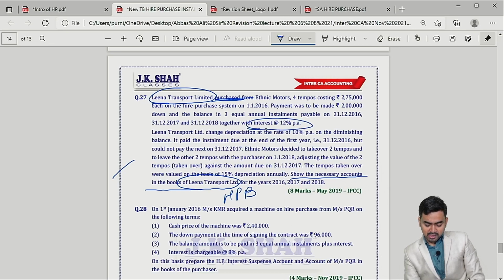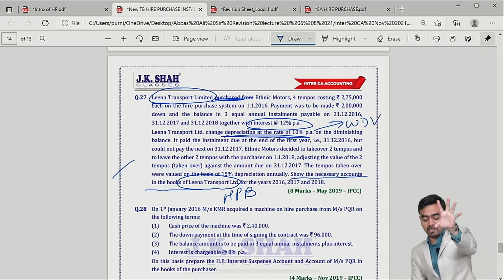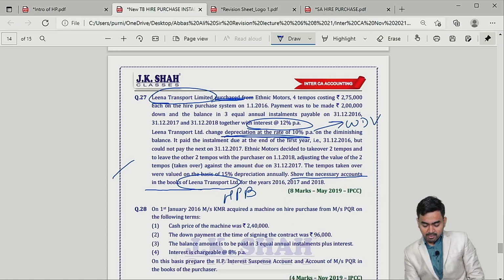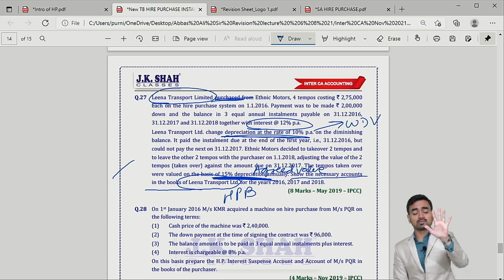See, interest rate is there. It's okay. Depreciation is 10%, so this rate will be useful for WDV calculation. When the vendor repossesses the goods, then the vendor will consider 15% depreciation. This will be useful to calculate agreed value. Is it clear? I have given you 5 steps in repossession.